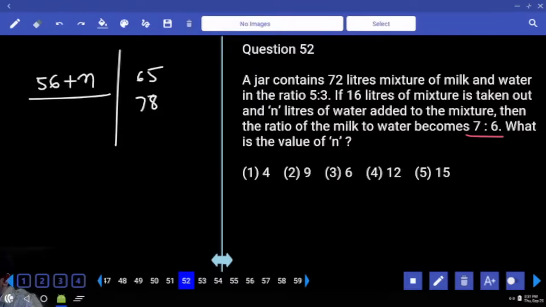78. Hold on a minute. To make it 65, n must be? Do you have 9 in options? Wait a minute. To make it 78, how much do you need to add to this number? Do you have any number in the 20s? So there is only one possibility, that is 65, then n must be 9. That's all. You got it?